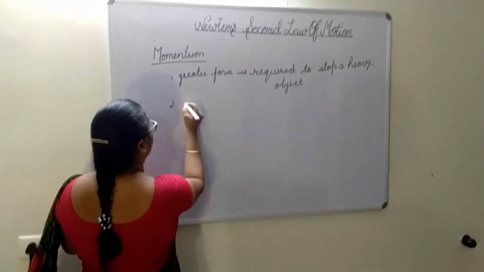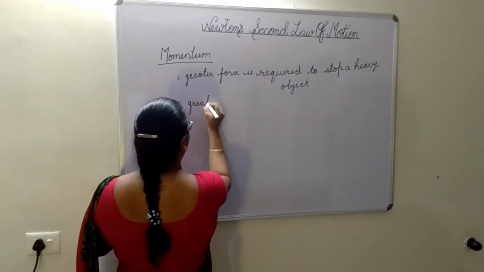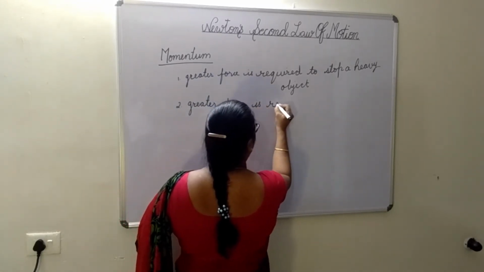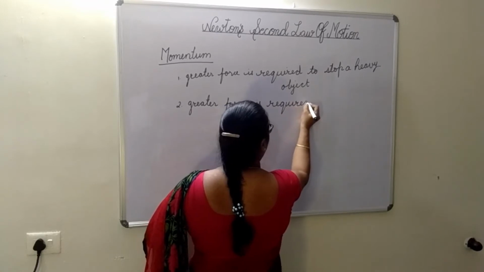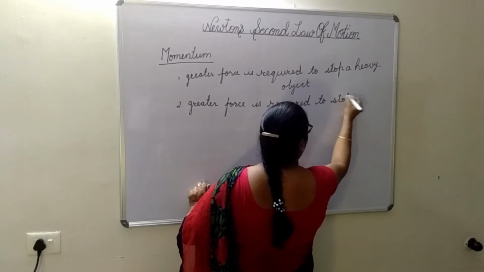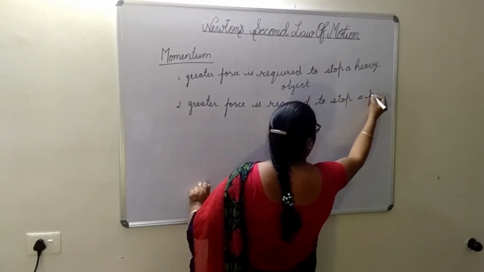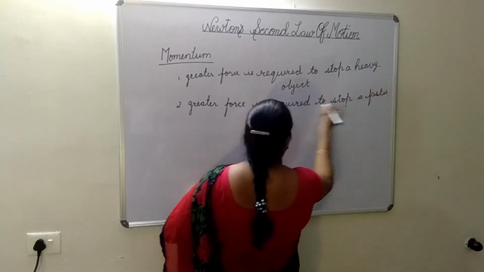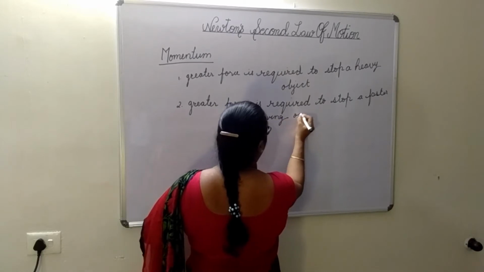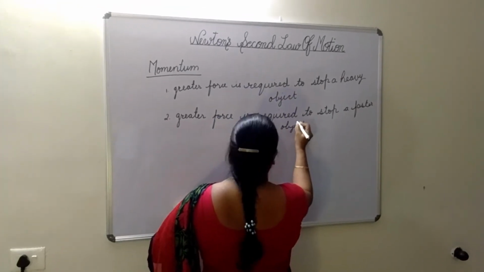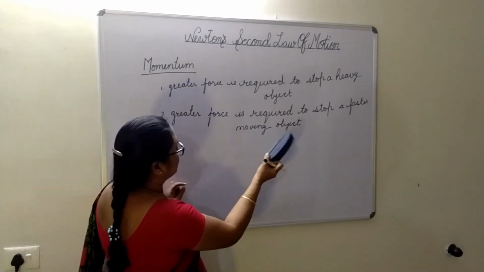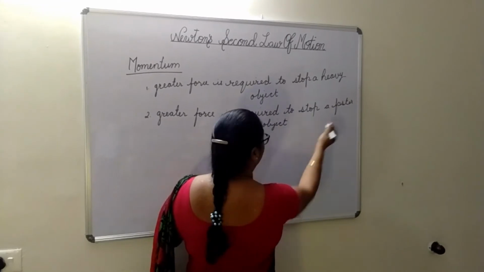So what we concluded, again, greater force is required to stop a faster moving object, or you can say greater force is required to stop a faster moving body.